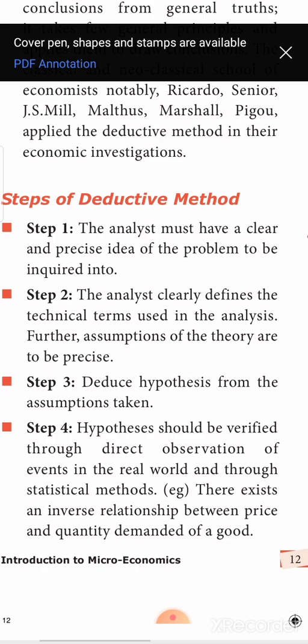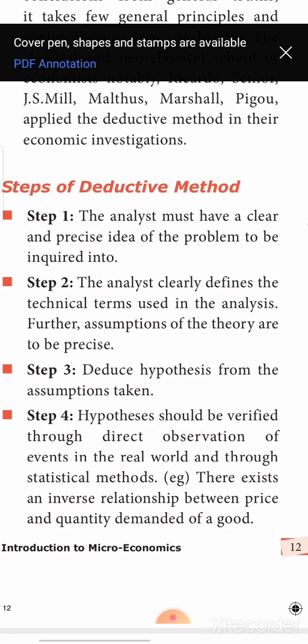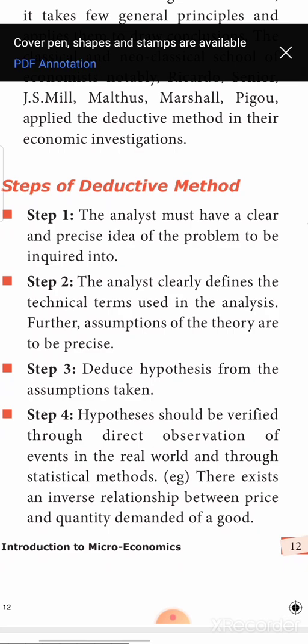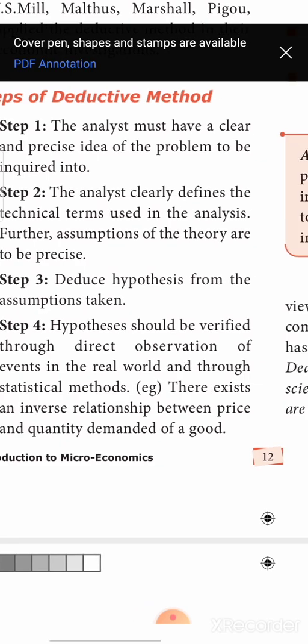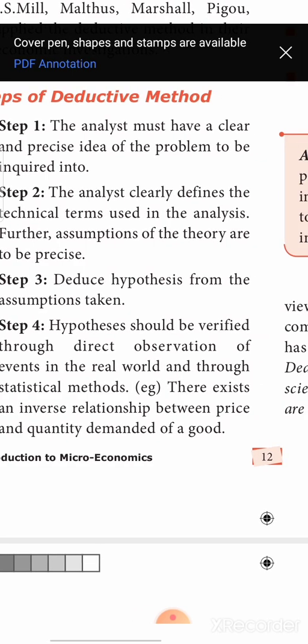There are various steps given here. The analysts first make a very clear and precise idea of the problem that has to be inquired into. You find out what the problem is so that it is clearly understood. Next, they define all the technical terms used in the analysis, and the assumptions of the theory have to be very precise, meaning very brief. Then they deduce the hypothesis. Hypothesis means questions which don't have any proper solution.